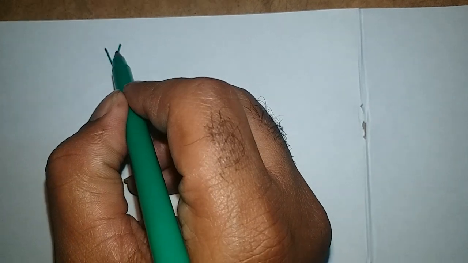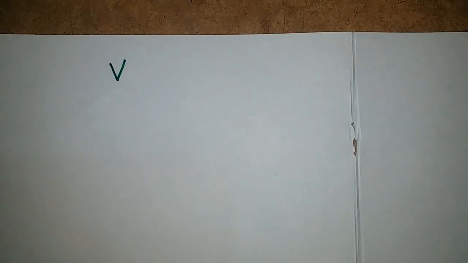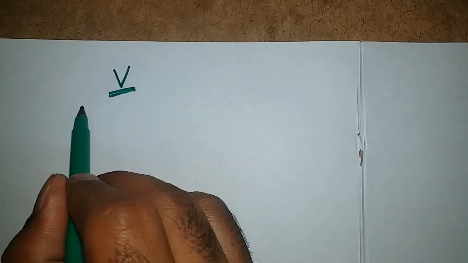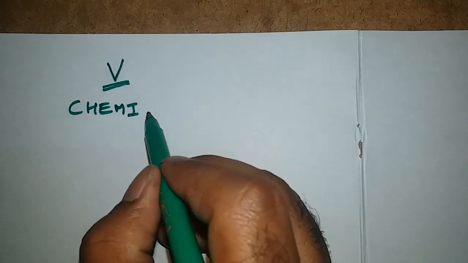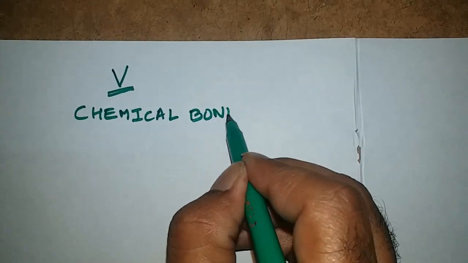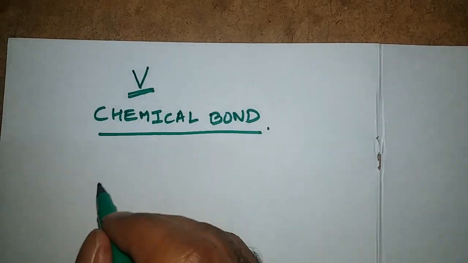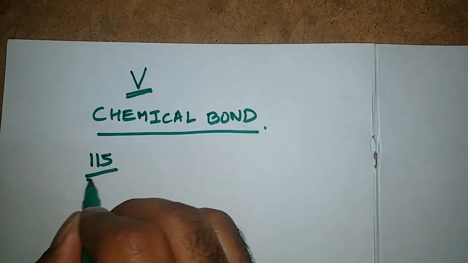Today we are going to discuss chemical bond. Before this, till now we have 115 elements.